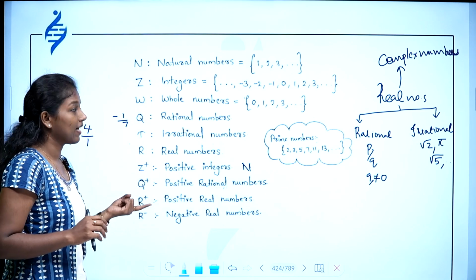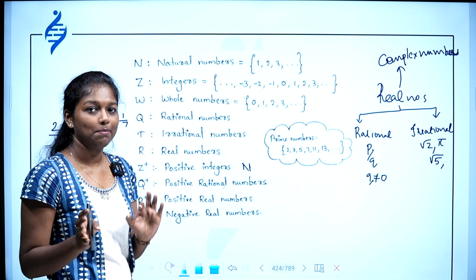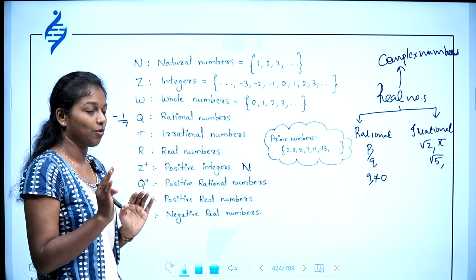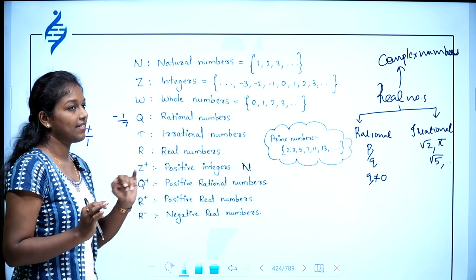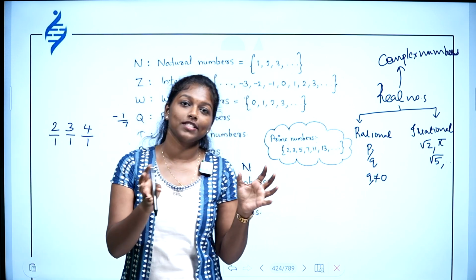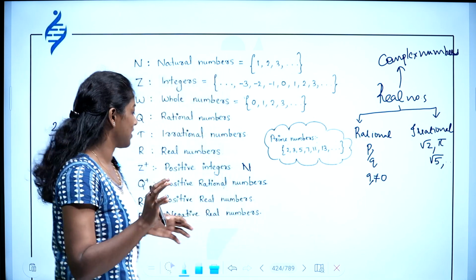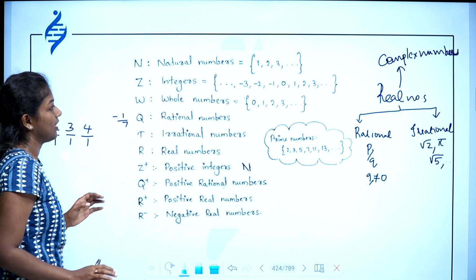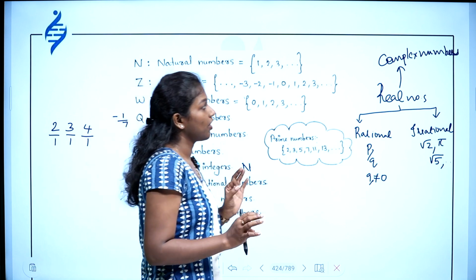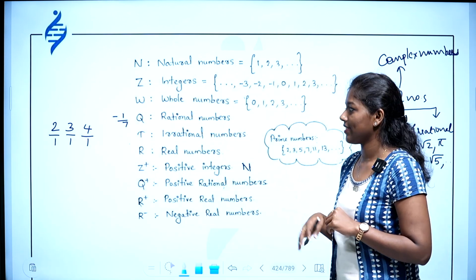Then R plus means positive real numbers, all those numbers except negative real numbers and 0. Then R minus, negative real numbers. Negative real numbers means all those real numbers except 0 and positive real numbers. That is negative real numbers. So you should have clear knowledge about all these number systems, then only you can do the problems in sets.